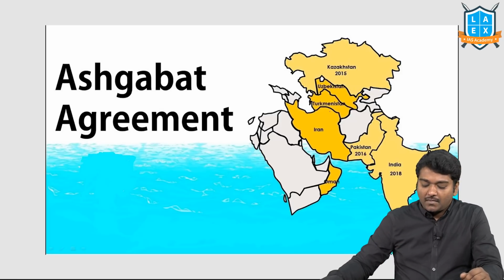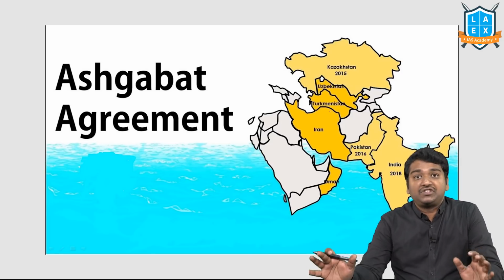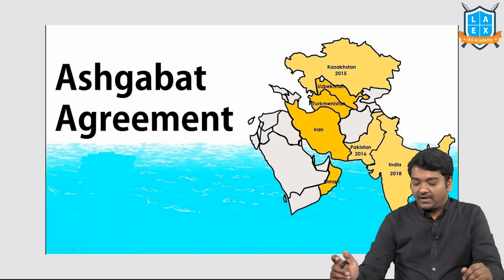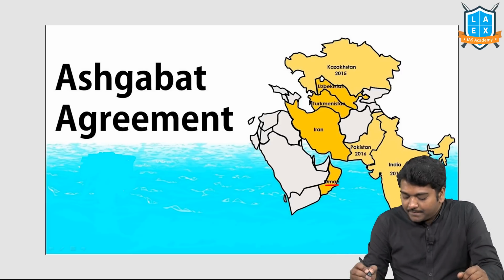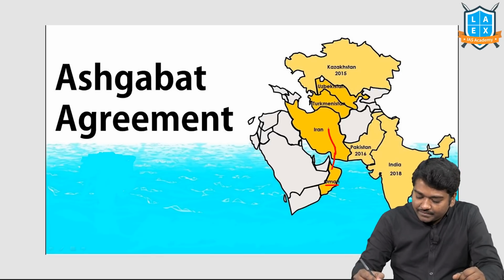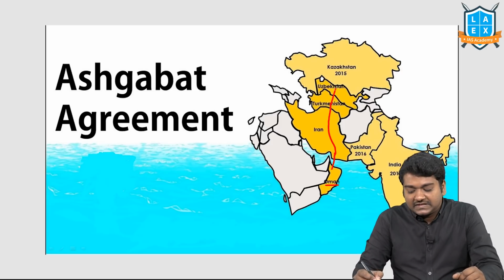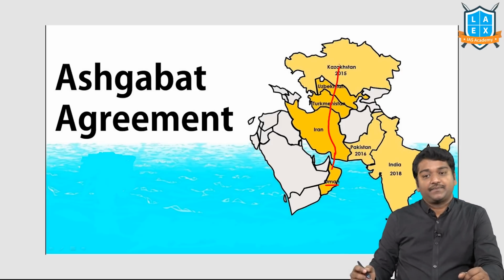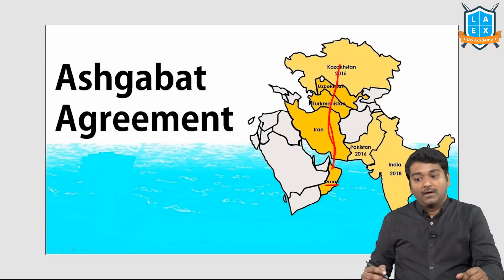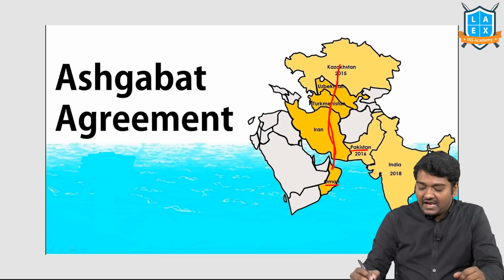Next, another important thing with respect to Central Asia, which was asked in mains as well. Can you observe Oman, right? Along with Oman, we have Iran. After Iran, Turkmenistan, Uzbekistan, and then Kazakhstan. Can you see this? 5 countries. Later, Pakistan joined it. And then India has also joined it.